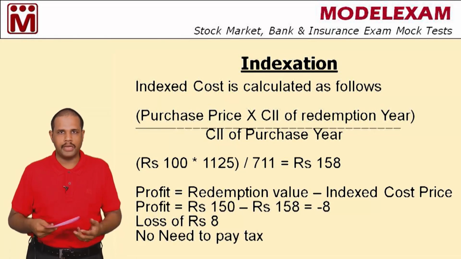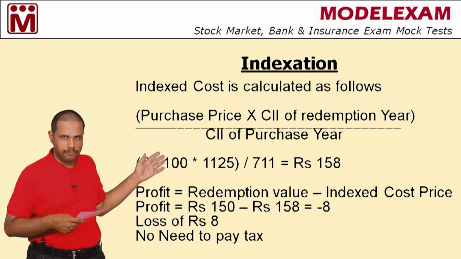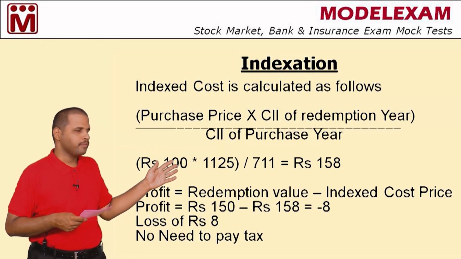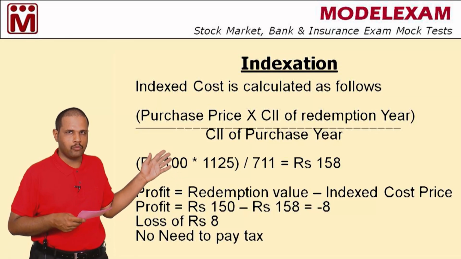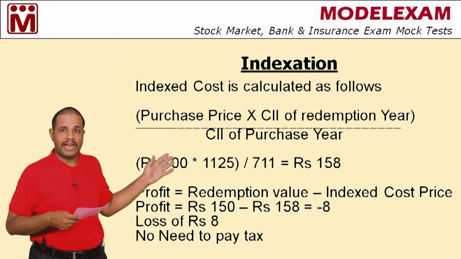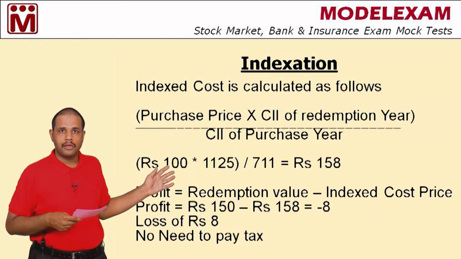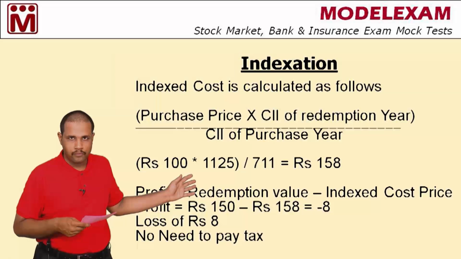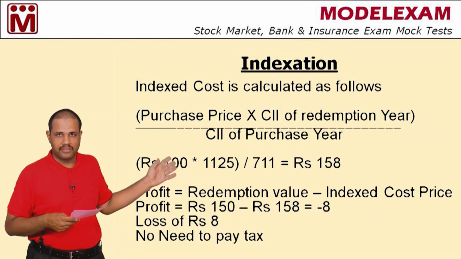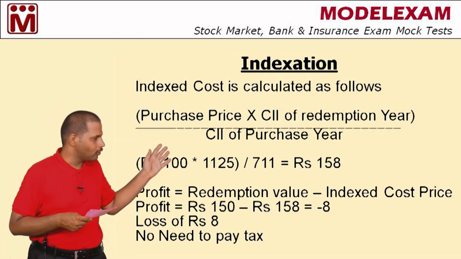So what is profit here? Profit is selling price, that is rupees 150, minus indexed cost price, that is rupees 158. And the answer is minus 8. It means that it is a loss. The given transaction has resulted in a loss.